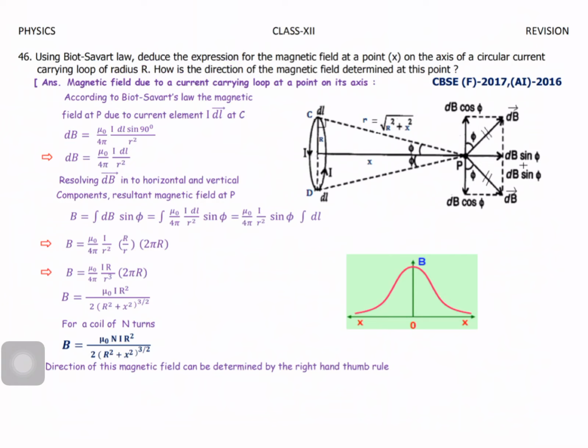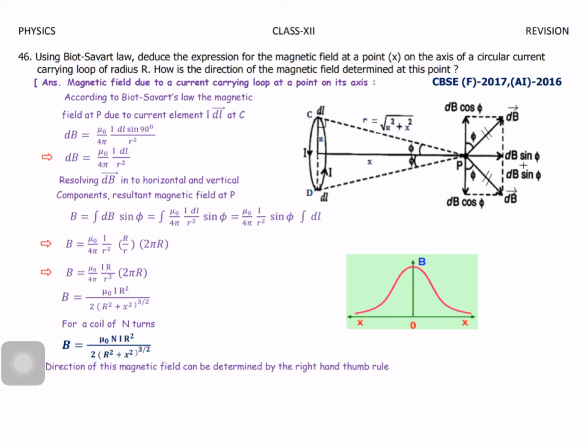The magnetic field due to a current carrying loop at a point on its axis, according to Biot-Savart law, is dB equal to mu naught by 4 pi into I dl sin theta by r square, but theta equal 90 degree. So finally you can write sin 90 equal to 1. So dB equal to mu naught by 4 pi I dl by r square. Resolving dB, the magnetic field is resolved into two components, one vertical and another horizontal component.